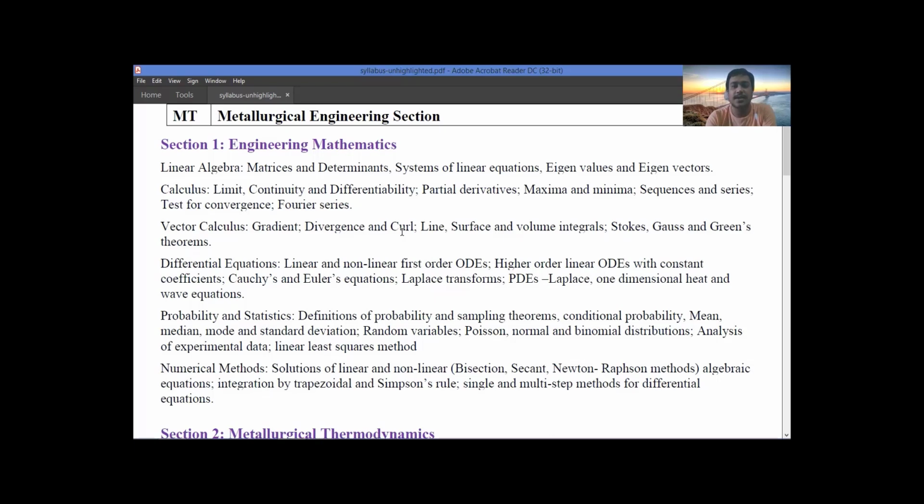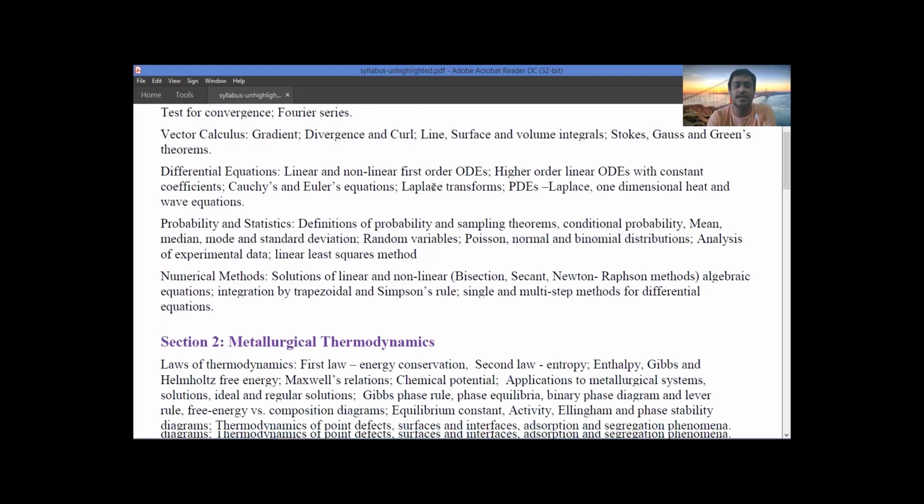Because in metallurgy, they do not ask you about complex numbers or the trickiest numericals. They just want to check briefly to what extent you have understood the maths part, that is, whether you have a basic concept in mathematics or not. So do not look here and there, and do not study from different coaching books like GATE Academy, Made Easy, because they generally provide books for different branches like mechanical and electrical, where the stuff and the problems are very complicated. So I personally recommend you just study the concepts from B.S. Grewal. That is sufficient. You just understand the concepts and solve the example problems.